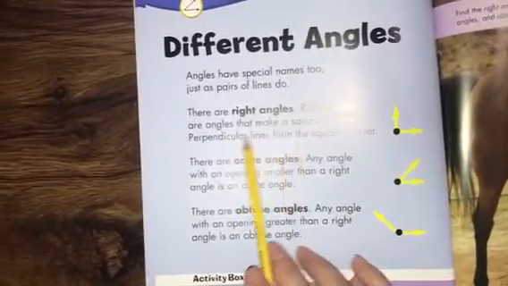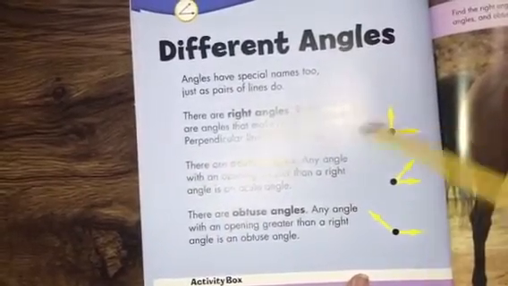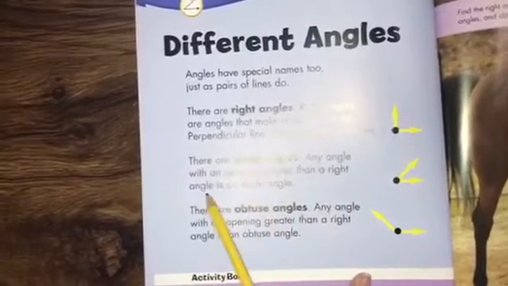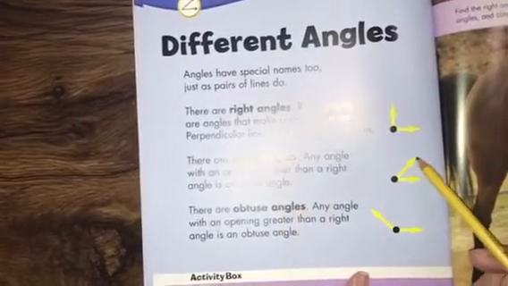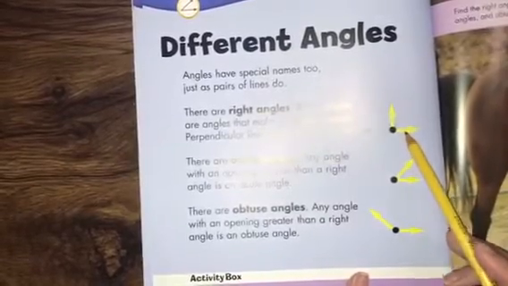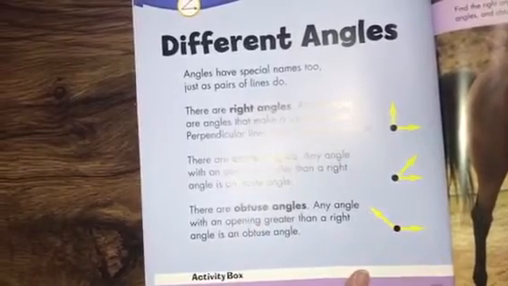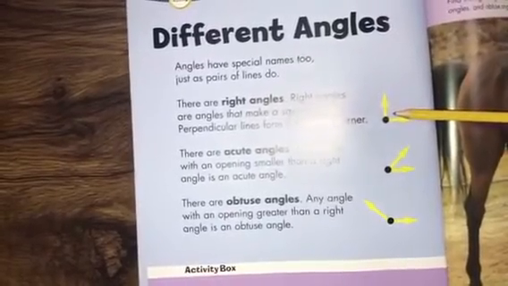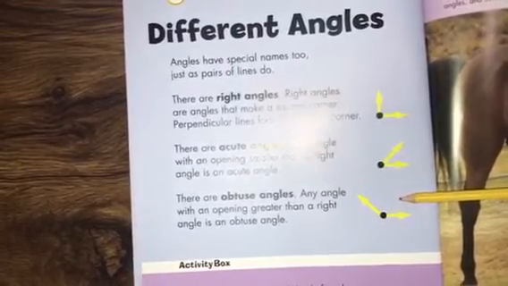Angles have special names too, just as a pair of lines do. There are right angles. Right angles are angles that make up a square. Perpendicular lines are a corner. Acute angles, they're so cute, are any angles with an opening smaller than a right angle. So if we had a protractor and measured this, this would be less than 90 degrees. There are obtuse angles. Any angle with an opening greater than a right angle is obtuse. So our three types: right angle, acute, he's so cute, he's little, and obtuse.